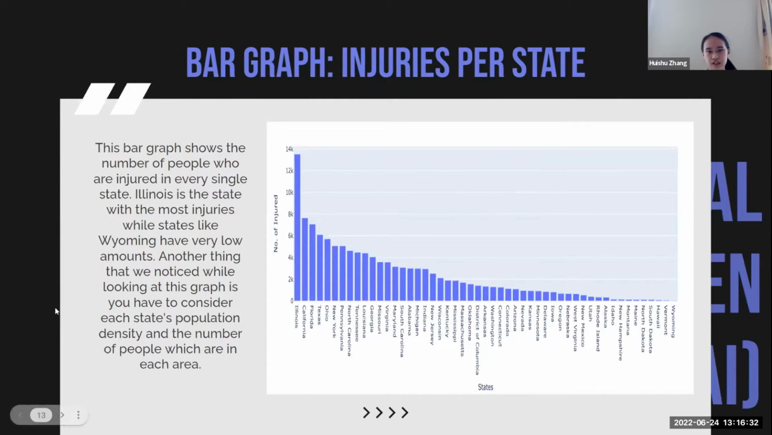One thing we noticed that was important to take into account was that each state has its own population and population density. So when looking at the number injured, it was important to remember that places with larger populations would have more injuries overall. So now passing it on to my teammate Inay.